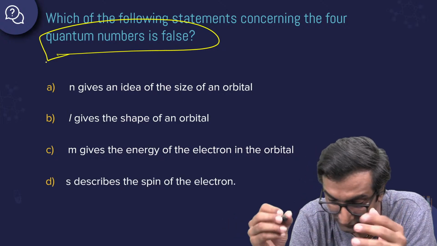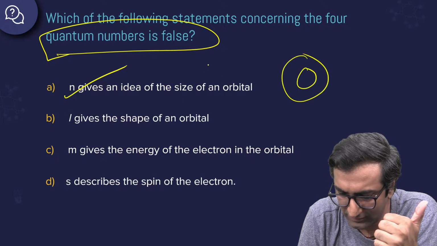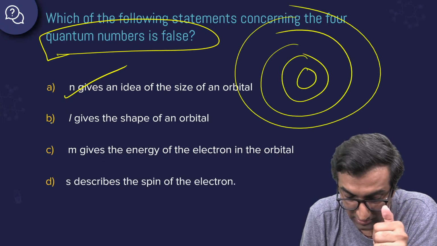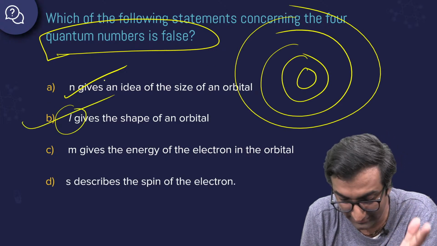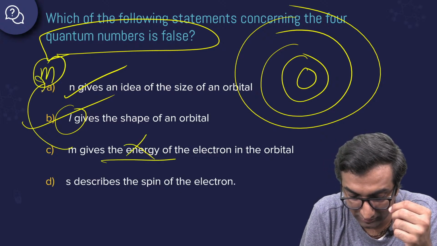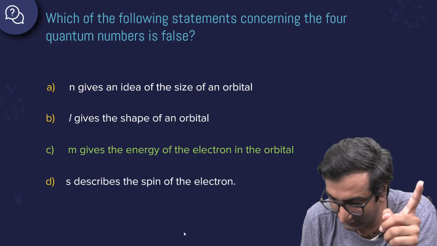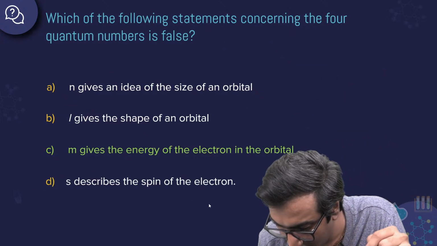Which of these is wrong? N gives an idea of size. This is great. Small n means small size. Okay, big size. Cool. L gives the shape. Okay, size, shape. M gives energy. No, that's not true. N also gives energy. Okay. S describes spin. That's right. So C is wrong. Okay. Cool. All right.